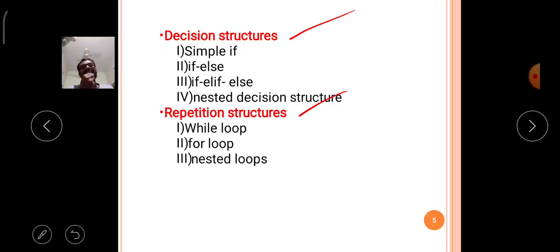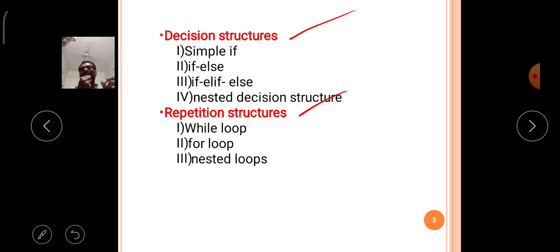The decision control structures are called decision control statements. The repetition control structures are called repetition control statements. The statements and the structures are the same; you may use the word structure or the word statement.